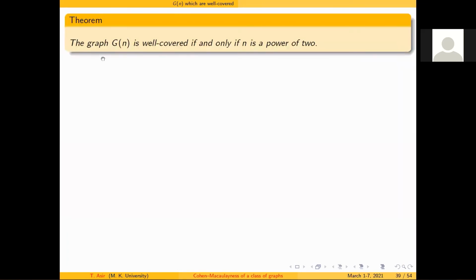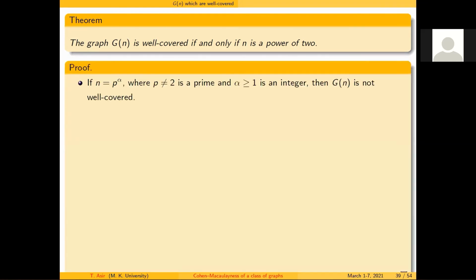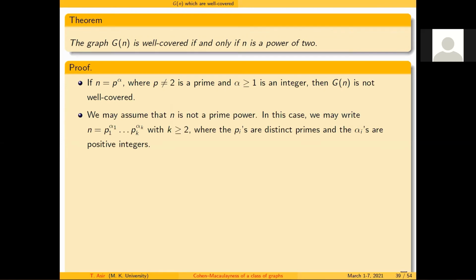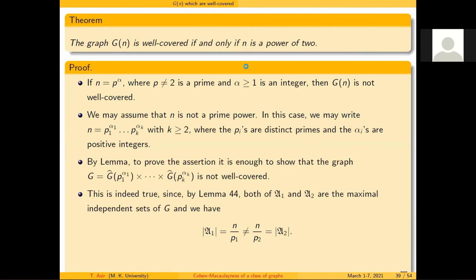So after the final conclusion, what I am saying is my graph G of n is well covered if and only if n is a power of 2. Only in the case of a power of 2 do I have well-coveredness. In all other cases, I don't have well-coveredness. This is the main theorem.